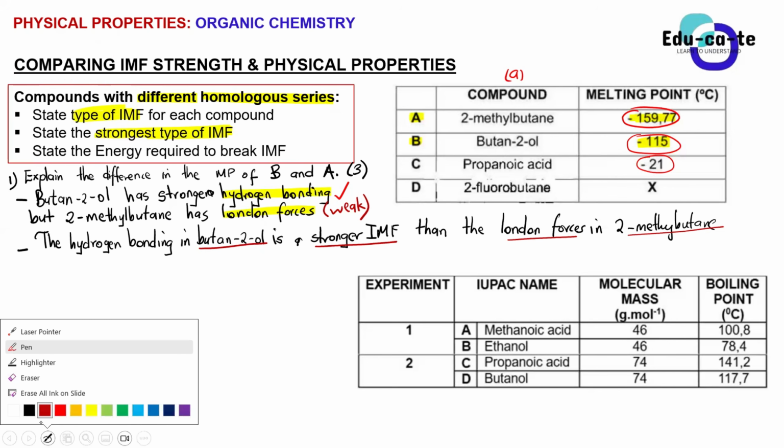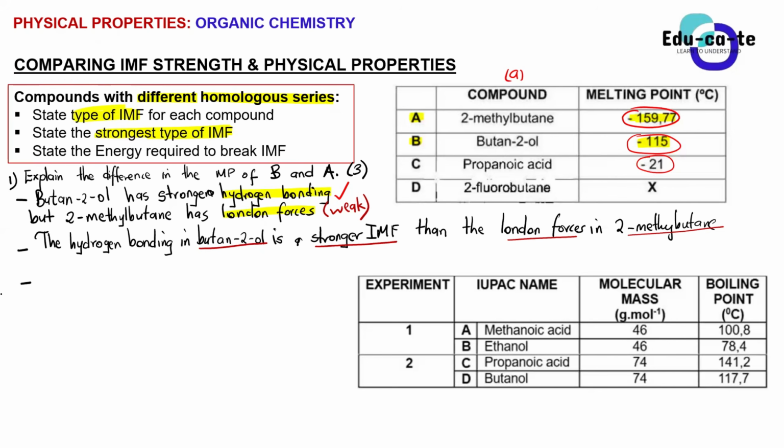Our sequence now. Remember, guys, we mentioned the type of intermolecular force, right? Then we now mention the strength of the intermolecular force. Now, if we are having a strong hydrogen bond in this butanol, what does that imply, Bandisile? It means that there is more energy required to overcome the... Exactly.